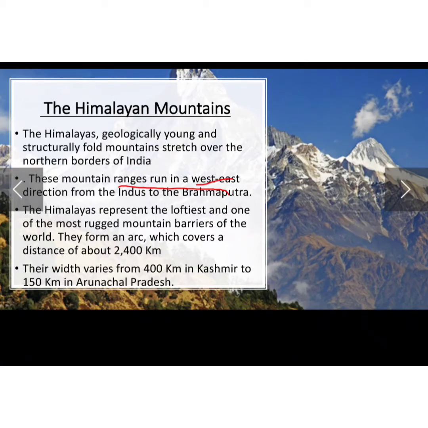Now talking about the distance, they cover a distance of about 2400 kilometers. Now talking about their width, how broad or narrow they are, it varies. Likewise, in Kashmir it is 400, and in Arunachal Pradesh it is 150. So you can see that the broadness varies from one state to another.